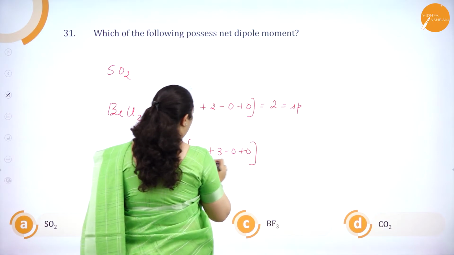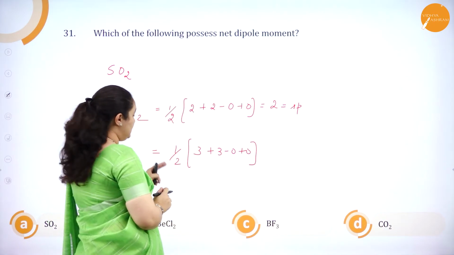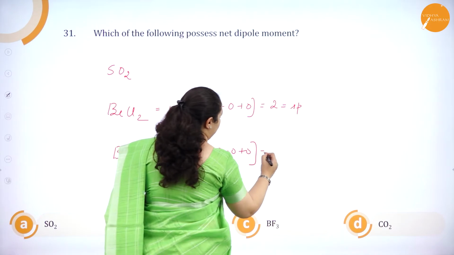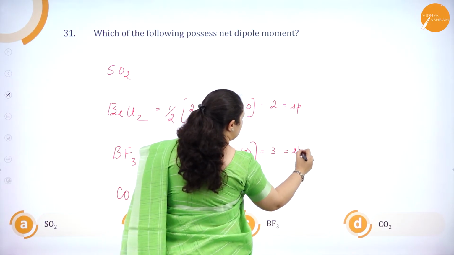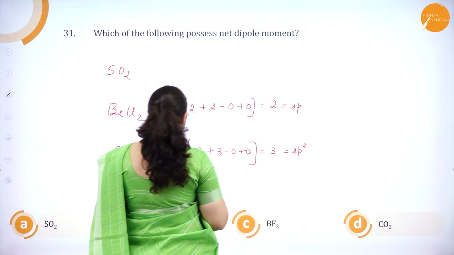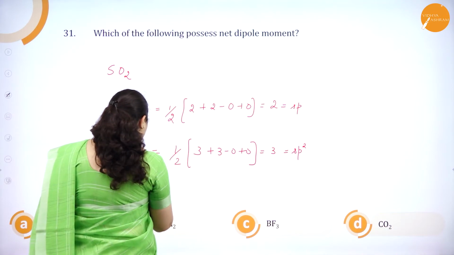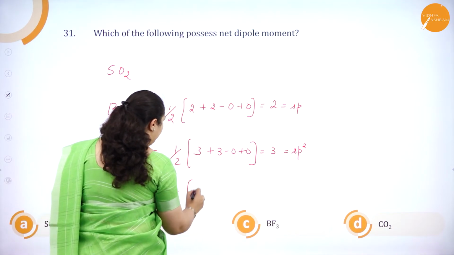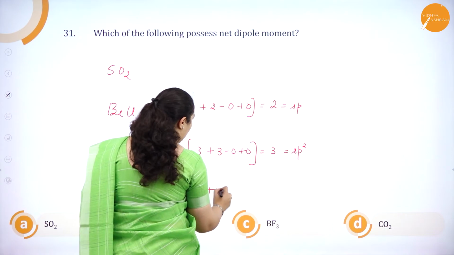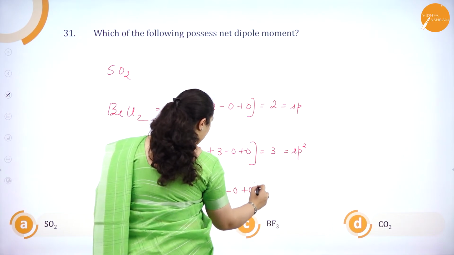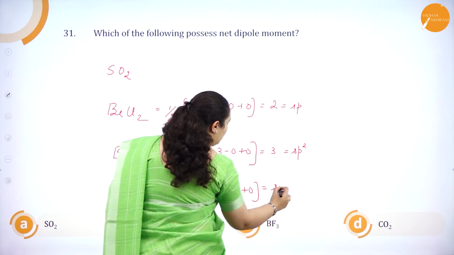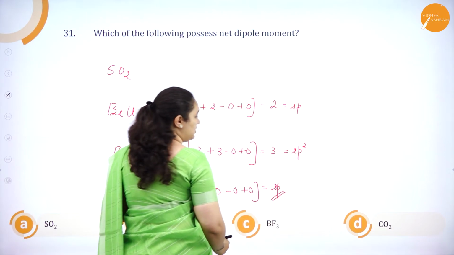So 3 plus 3 is 6, 6 divided by 2 is again 3, which is sp2 hybridization, correct? Next, carbon dioxide, again half. We have 4 valence electrons, nothing else. So 4 by 2 is 2, which is sp hybridization, again linear.